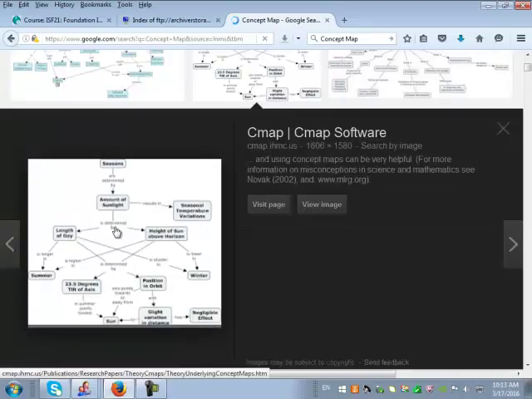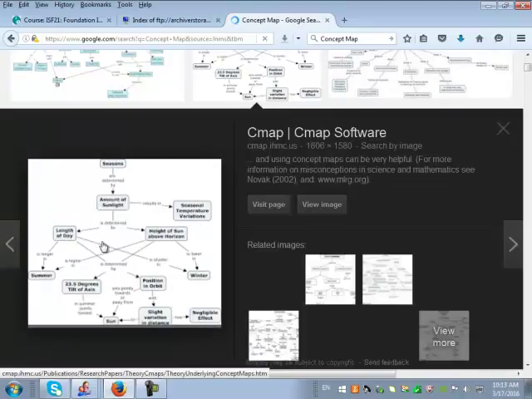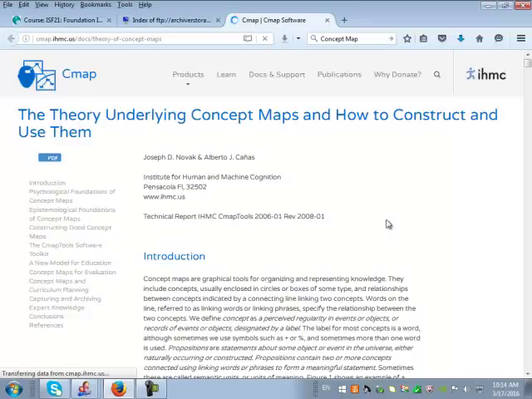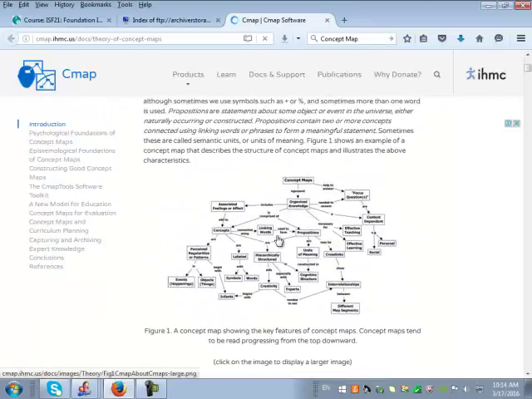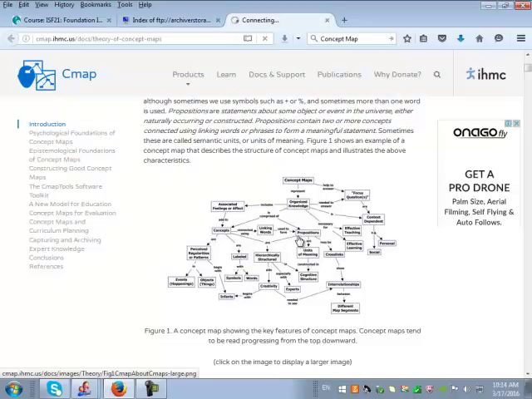Here's a concept map, and you can do this freehand. Do it on a page. So here is a concept map, and this is what it looks like. I want you to do the concept map for every topic, topic 1, topic 2, topic 3, because so far that's what we have covered. So here is a very nice concept map. Let's see what it looks like in more detail.